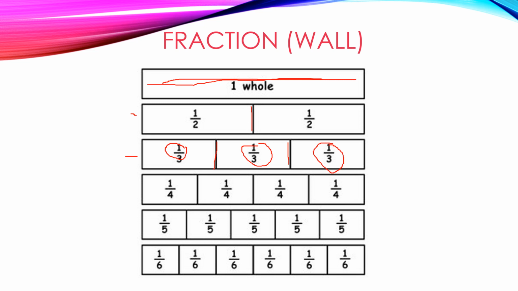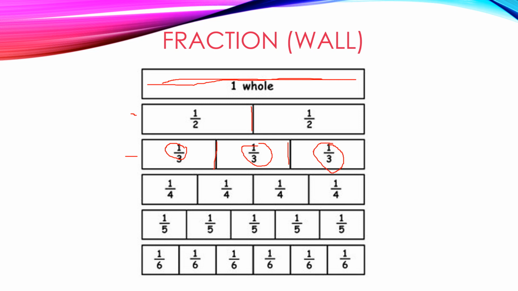That is why they have 1/3. You have to see how many parts they cut into. If they cut into 2 parts, the bottom number, which is the denominator, will be 2. If they cut into 3 parts, the bottom number will be 3. If they cut into 5 parts, the bottom number will be 5. Can, guys?